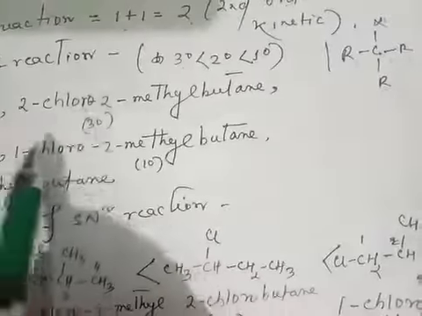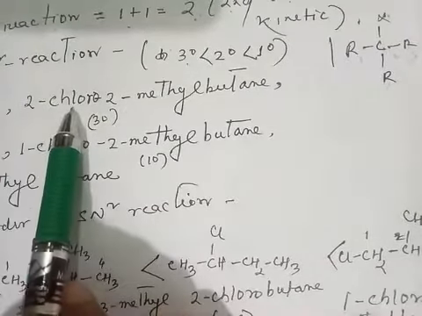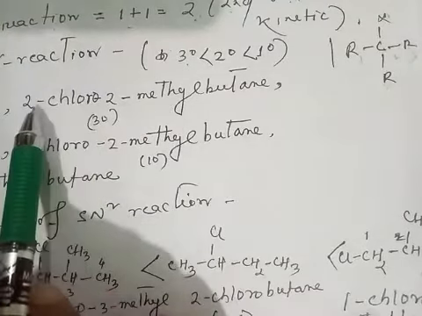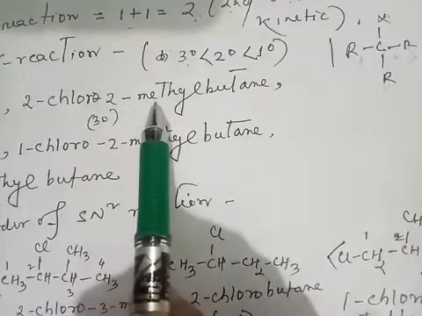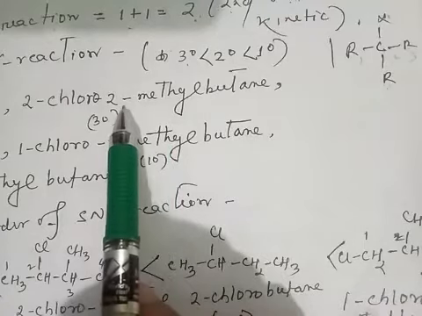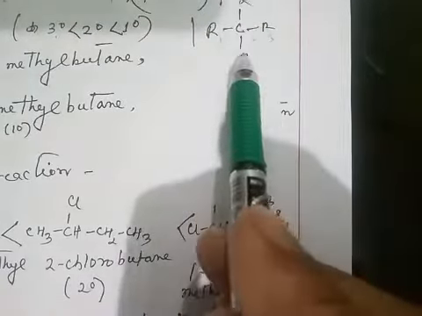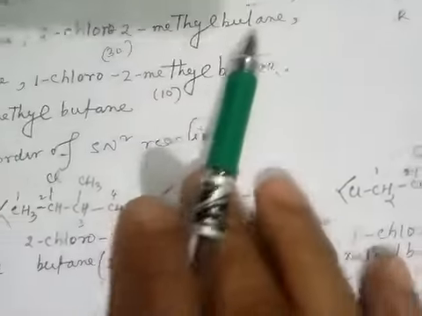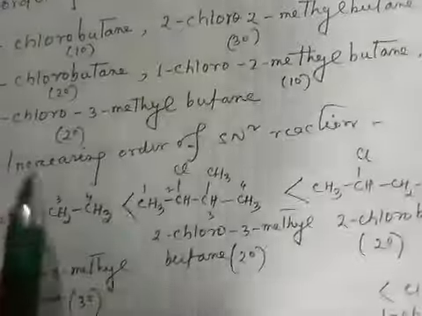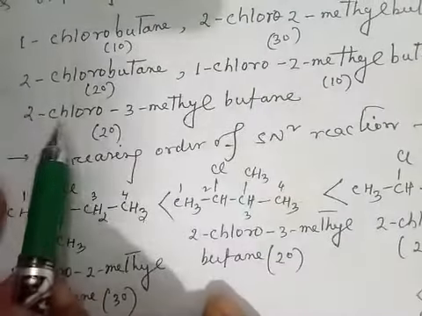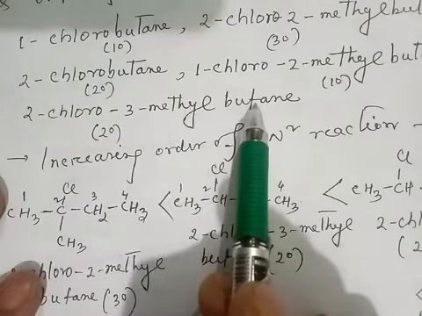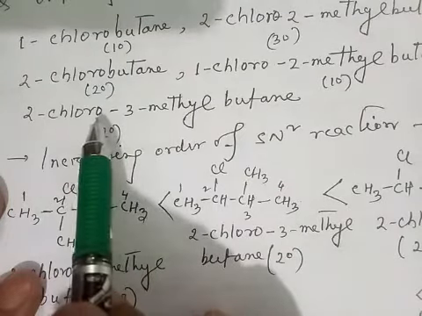So here, 2-chloro-2-methyl: the chlorine atom is attached to carbon number 2, and the methyl group is also attached to carbon number 2. So this is the same as that, and this is a tertiary haloalkane. The next one is 2-chloro-3-methylbutane.